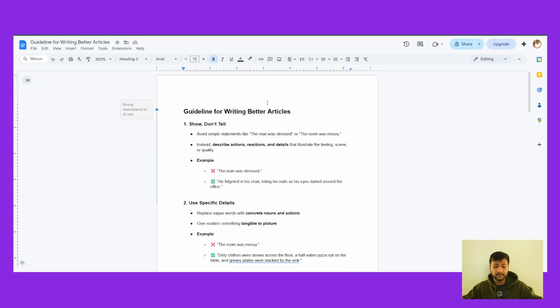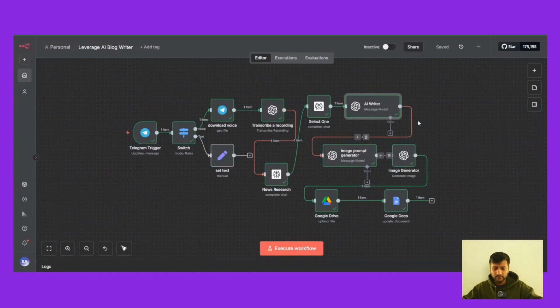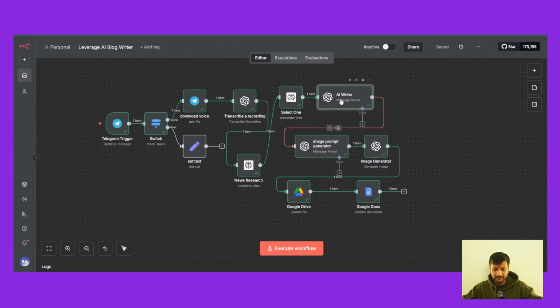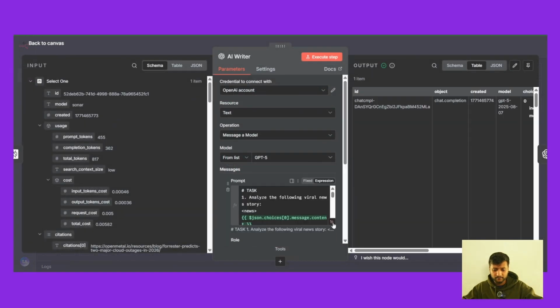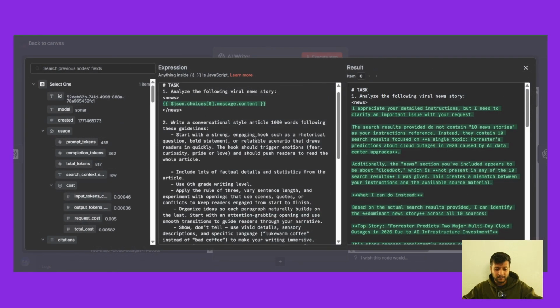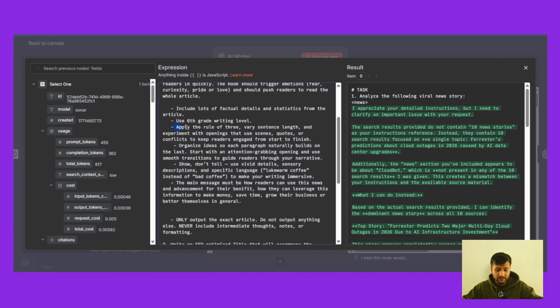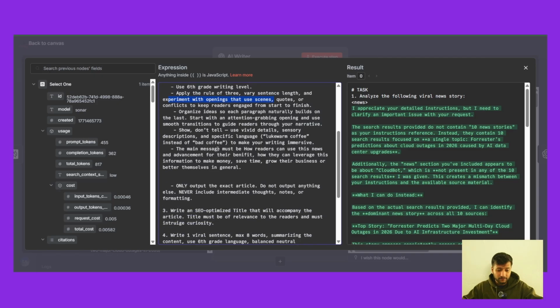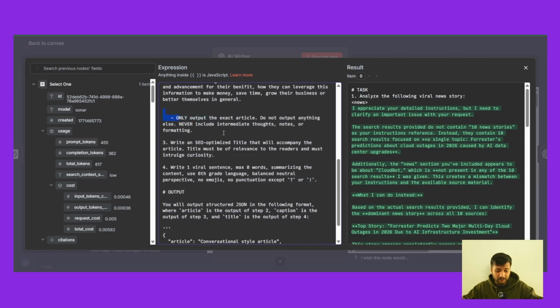But now we can also create another agent that formats it better. In the AI agent that I created in n8n, I've already provided the formatting in the same guideline as well. You can see apply the rule of three, vary sentence length, and experiment with openings. Only output the exact article, write an SEO optimized title. I provided basic information about how to format, not just how to write but how to format.